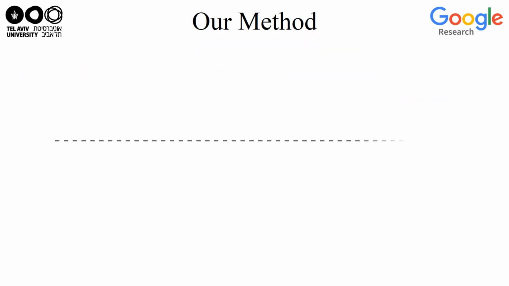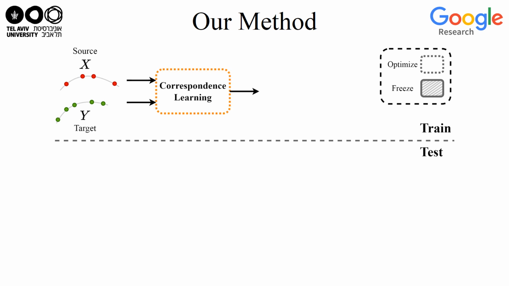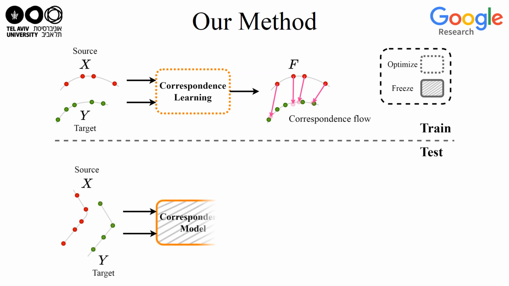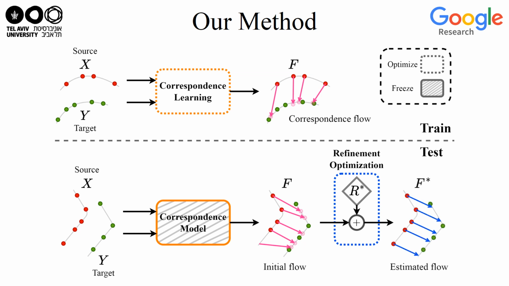The method includes two parts: pure correspondence learning and direct refinement optimization. Different from previous work, we train a neural network that is focused only on learning deep point features without any flow regression, and initialize the flow according to point similarity in the learned feature space. Then, at the runtime phase, we optimize the residual flow refinement that results in a coherent and accurate flow field.